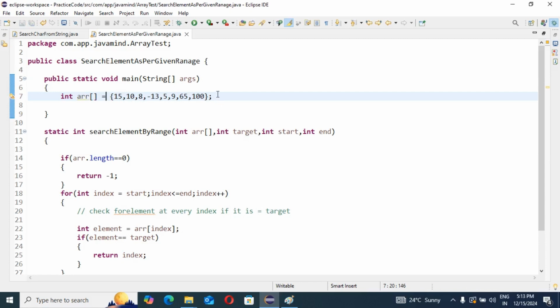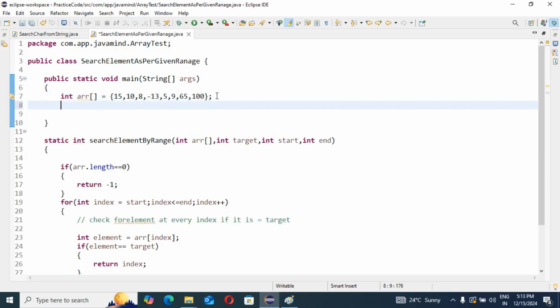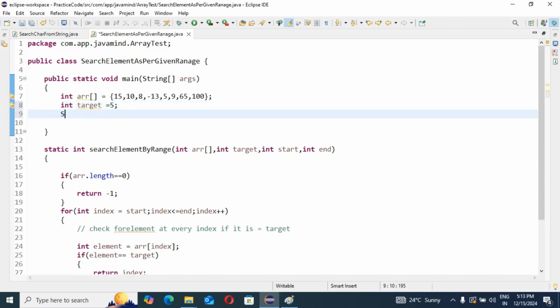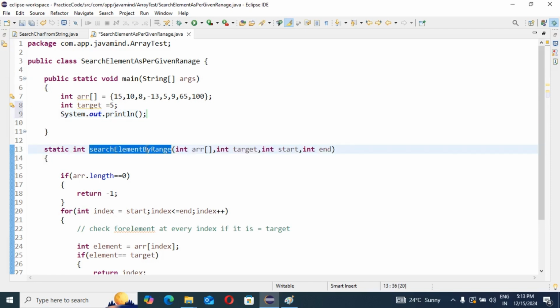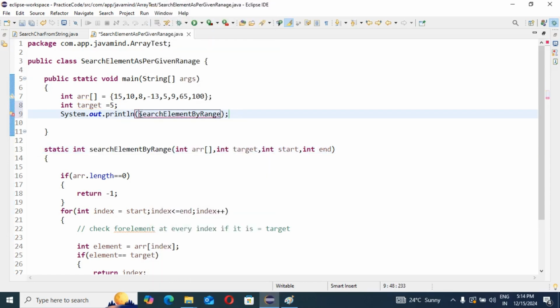Corresponding to this we should have one target value, so int target equals 5. As I already told you, we are going to search whether 5 is available, and at which index, as per our range. Then we can call our method with sysout. The method name is search element by range; copy and paste it.